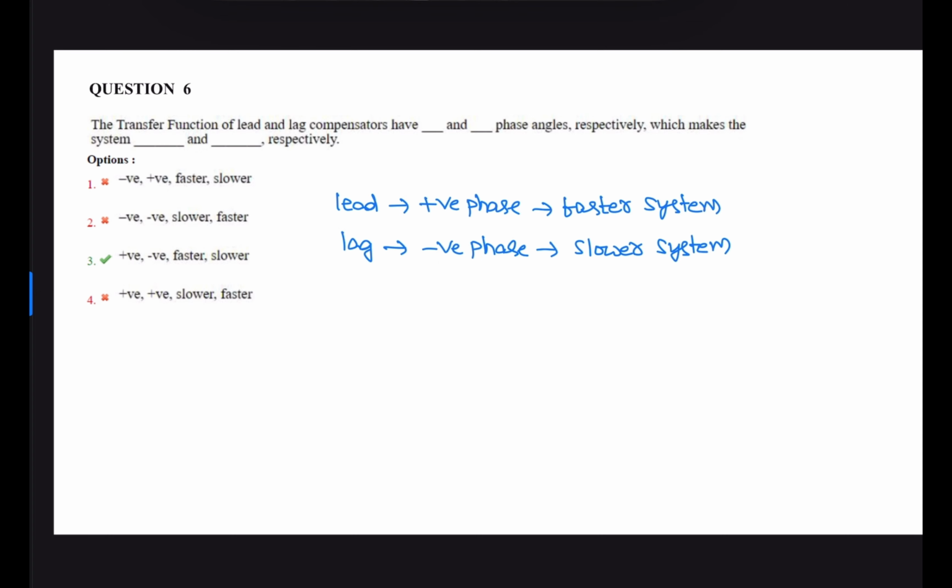So here the correct option is: the transfer functions of lead and lag compensator have positive and negative phase angles respectively, which makes the system faster and slower respectively. The correct option is 3.